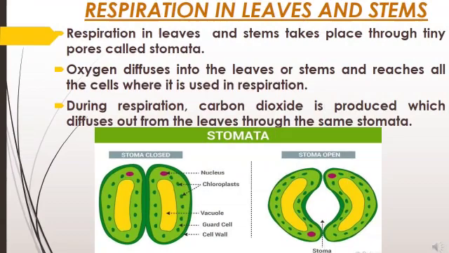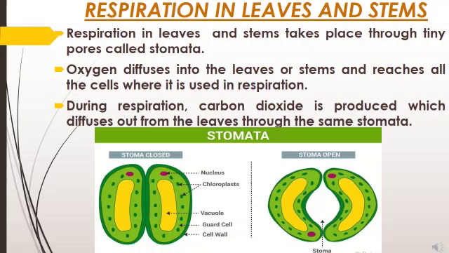So respiration in plants is also completed with the help of leaves and stems. Leaves and stems have small tiny pores called stomata. Stomata is a path by which exchange of gases takes place, like exchange of oxygen or carbon dioxide. Through these stomata, oxygen diffuses into the leaves or stems and reaches all the cells of the plant. After reaching each and every cell, the process of respiration takes place.